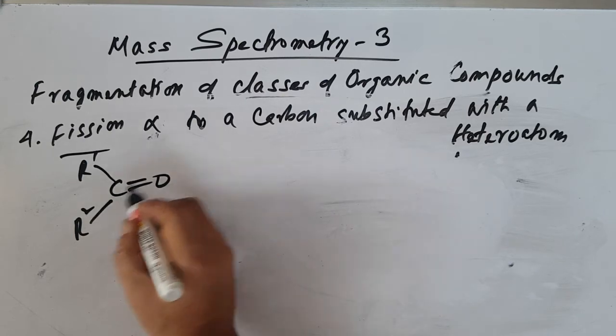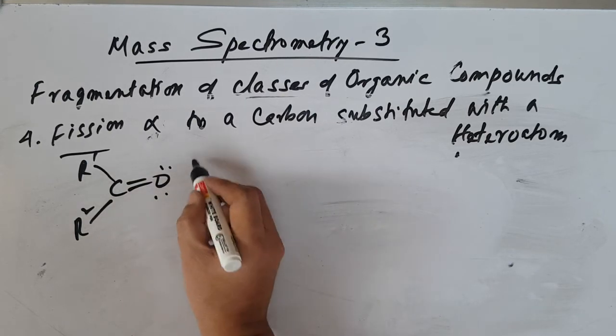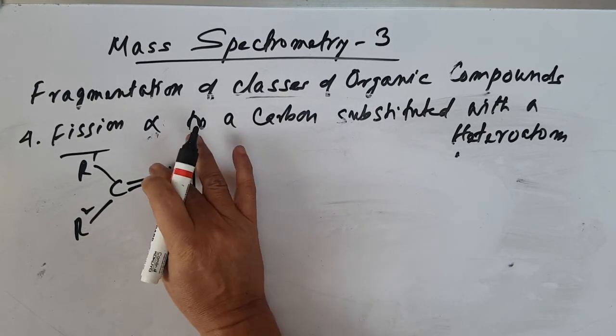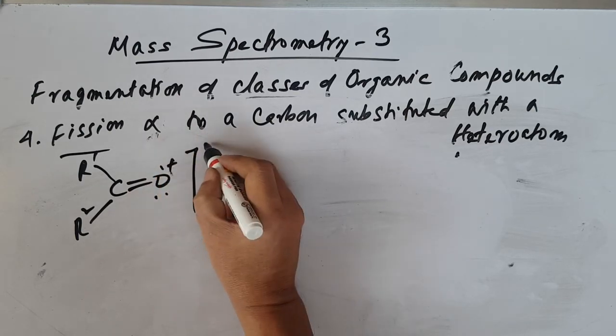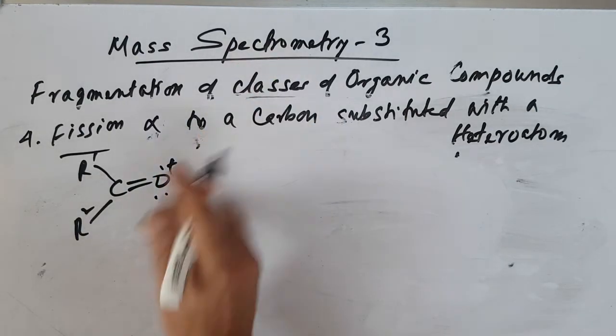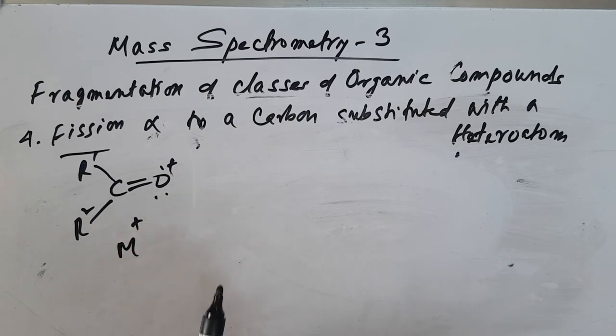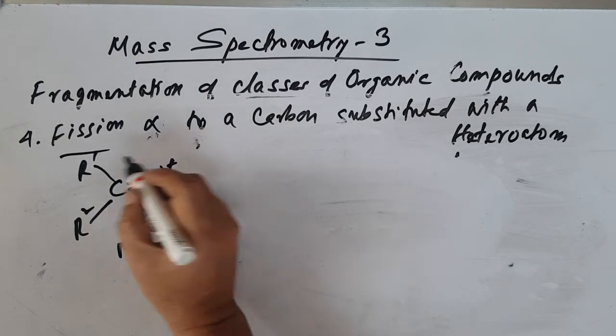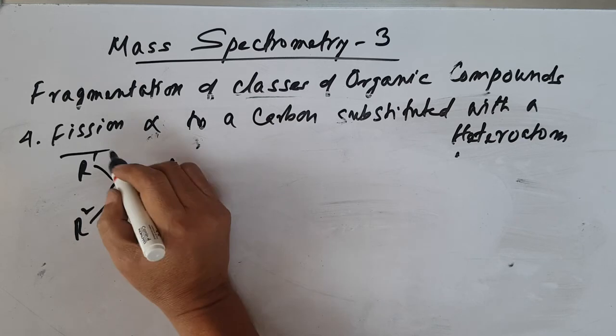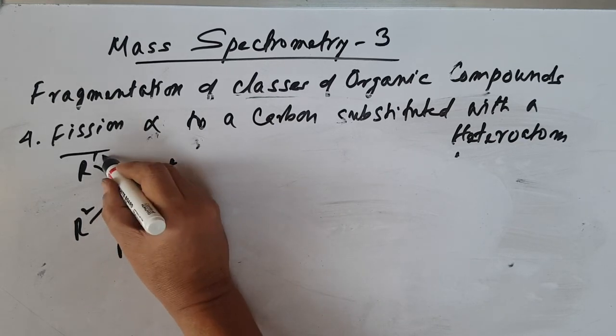So here, after bombardment with high energy electrons, we can have the M plus ion, the molecular ion peak. Then we can lose R1, where R1 is greater than R2, the larger alkyl group, like earlier cases.